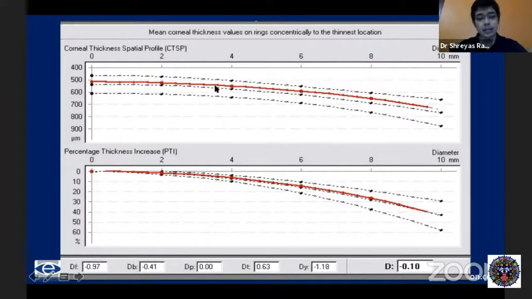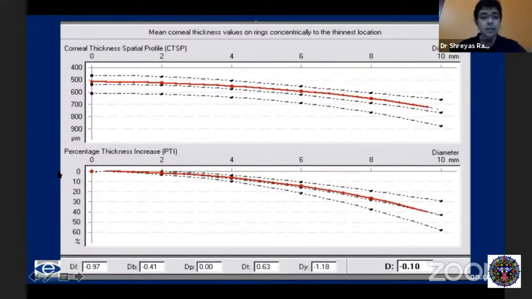The central line is the mean, and you have two standard deviations above and below. And in a particular patient, if it remains within these two dotted lines, that's considered normal. And when it deviates beyond, that is, let's say in a keratoconic cornea where the center is much thinner and the periphery is thicker, then it will not conform within these two standard deviations, and therefore that is one way of looking at it.